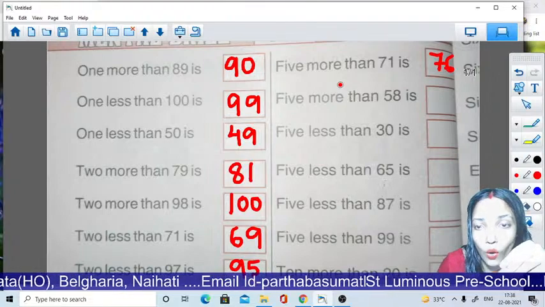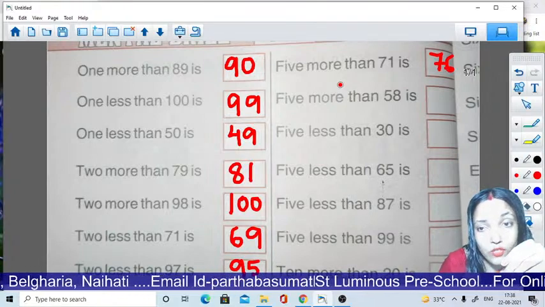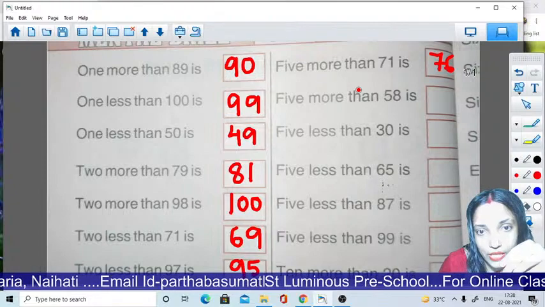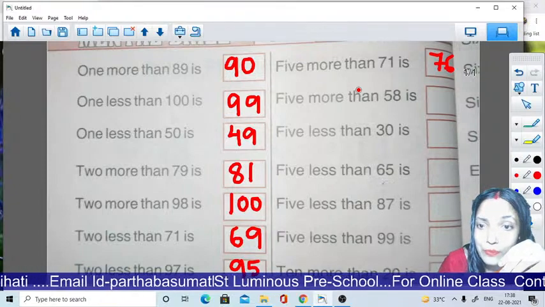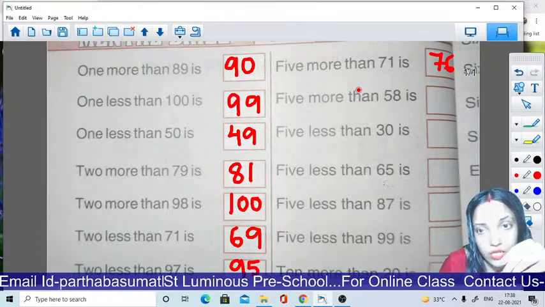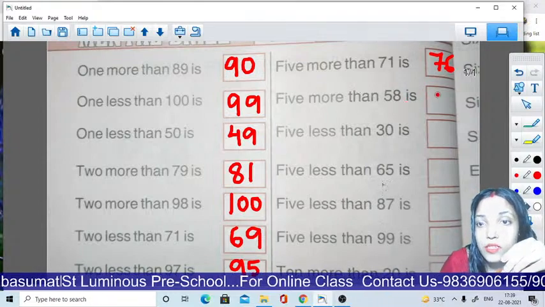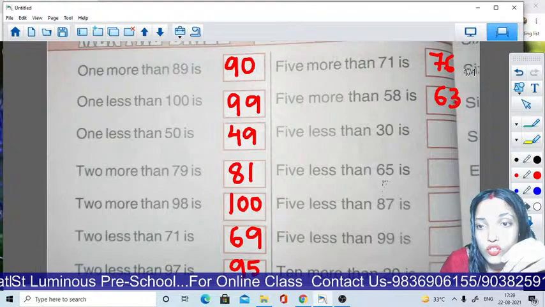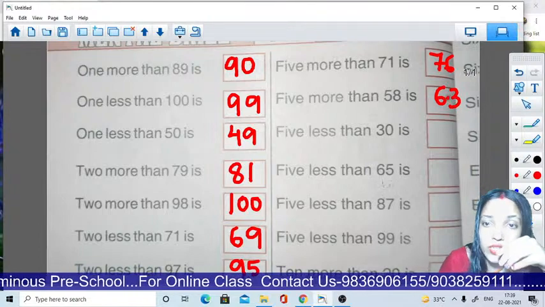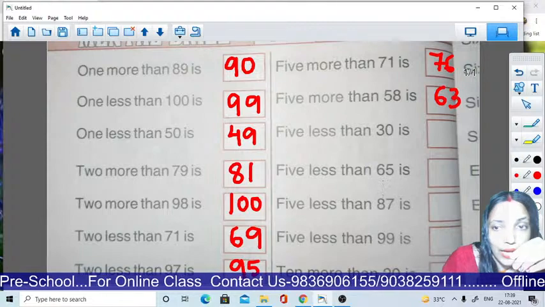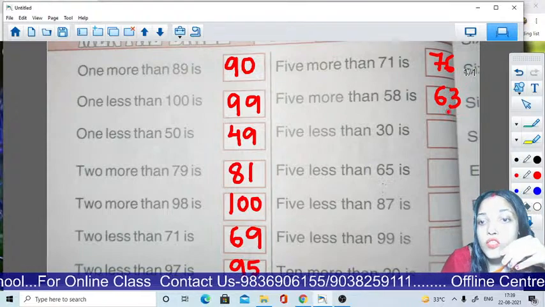Now 5 more than 58. What will be the answer? 58, then 59, 60, 61, 62 and last 63. So the answer is 63. 5 more than 58 is 63.